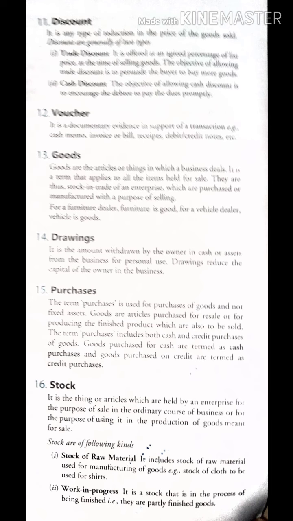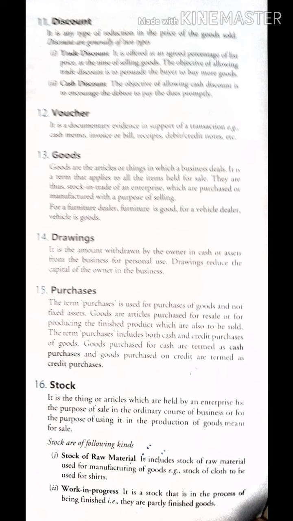If you pay within 24 hours, you will get this much discount. So this is a technique of persuading them to pay as early as possible. Such kind of discount is known as cash discount.